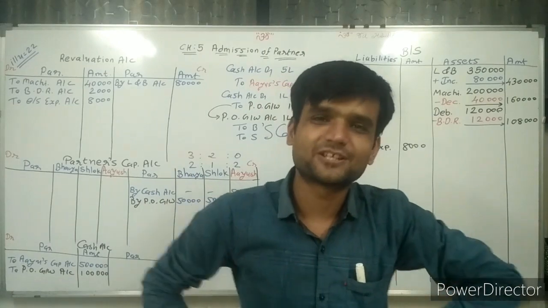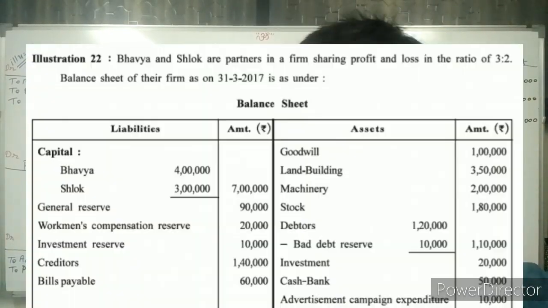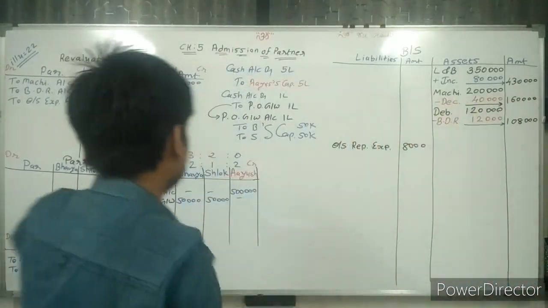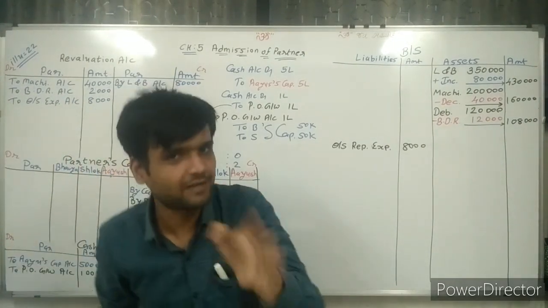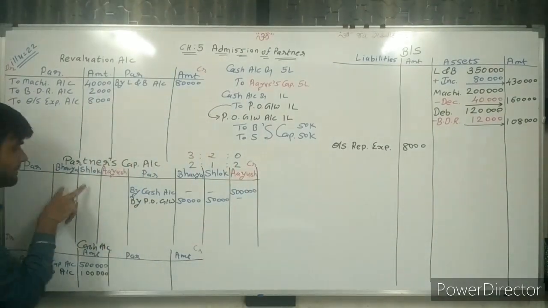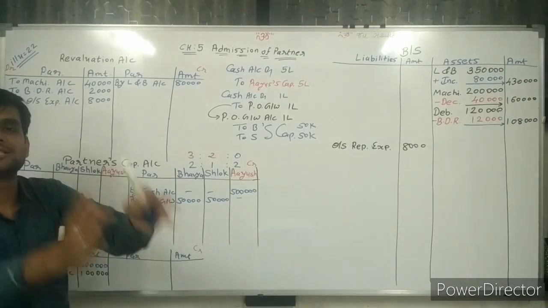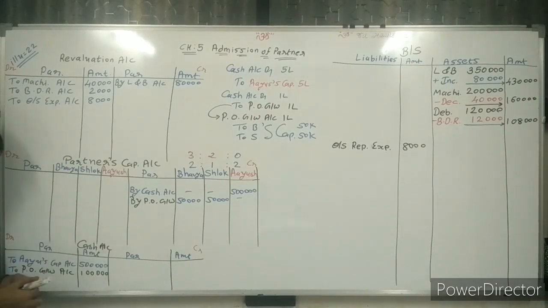Now sir, what is the remaining thing that we are seeing in the balance sheet? First of all, goodwill is given, 1 lakh rupees. Don't worry about it. That goodwill is not considered; it is distributed among the partners. Goodwill is given on the asset side, and asset side means debit balance. Debit balance is distributed on the debit side, credit balance on the credit side. So here goodwill is distributed among the partners.